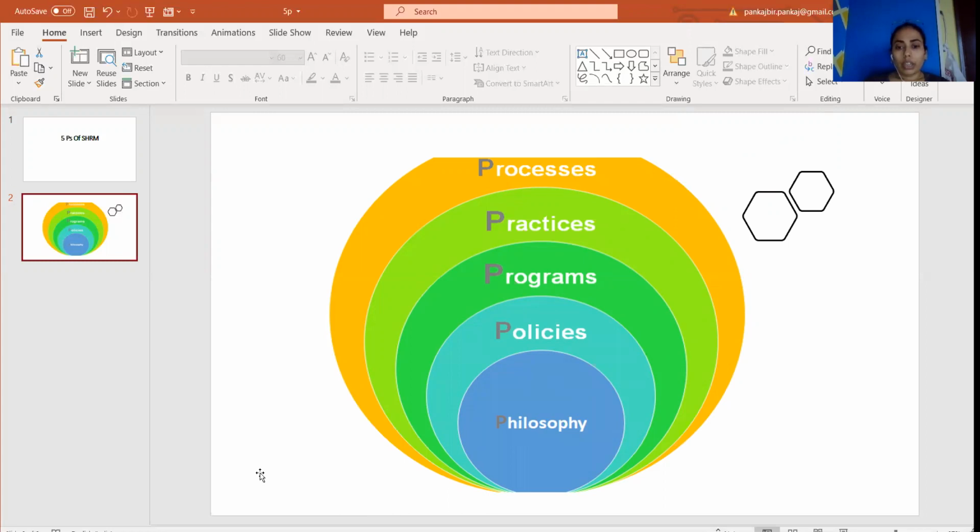First we take the core philosophy, which is HR philosophy. It should be inculcated in the overall organizational or corporate policies and corporate strategies to get the maximum benefit of strategic human resource management. So what is HR philosophy?